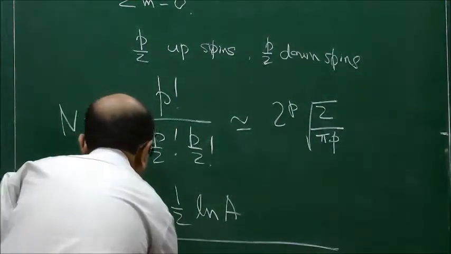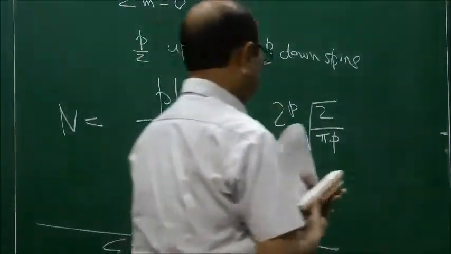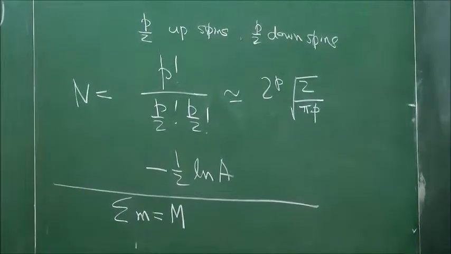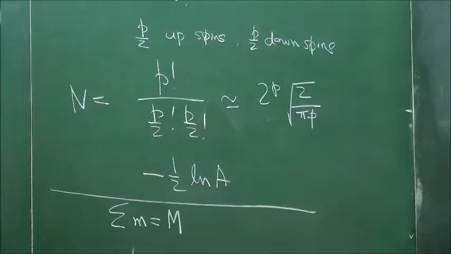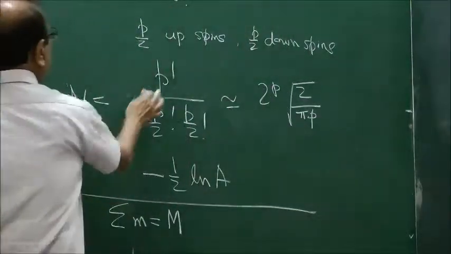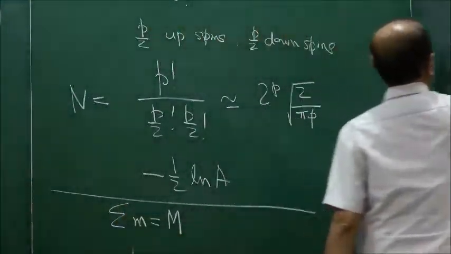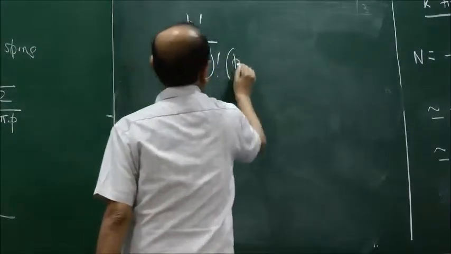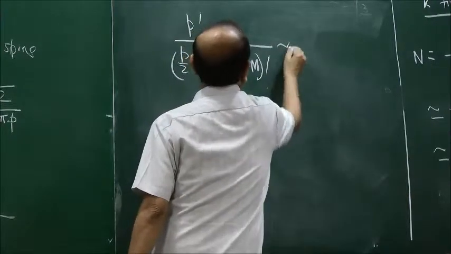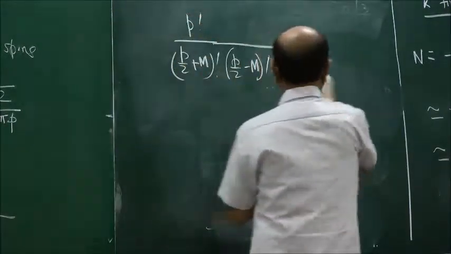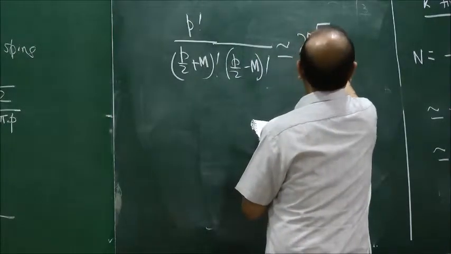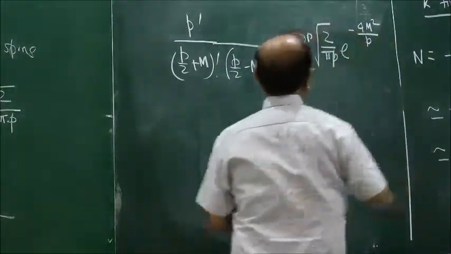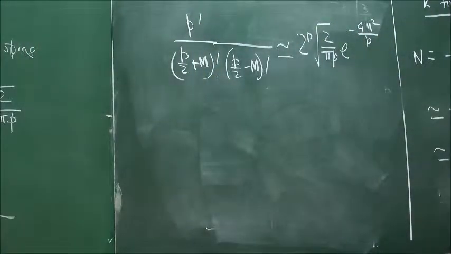Then you consider sigma m to be equal to some capital M. If you take sigma m equal to capital M, then instead of p factorial over p by 2 factorial and p by 2 factorial, what we have to calculate is p factorial divided by p by 2 plus m factorial, p by 2 minus m factorial, and this is approximately equal to 2 to the p root over 2 by pi p, the previous expression, multiplied by exponential of minus 4 m square by p. So now the condition is that sigma m equal to 0 mod k by 2.